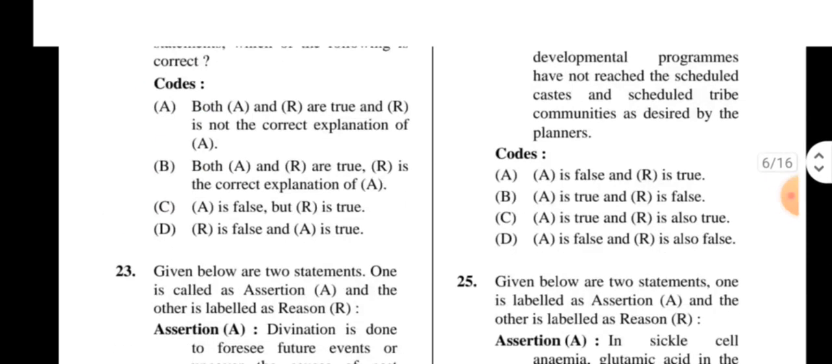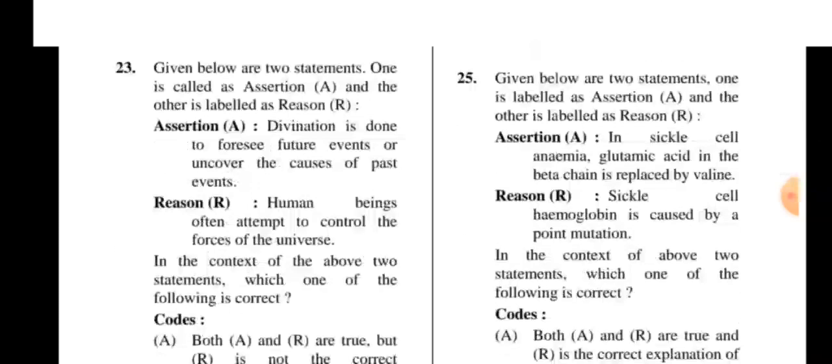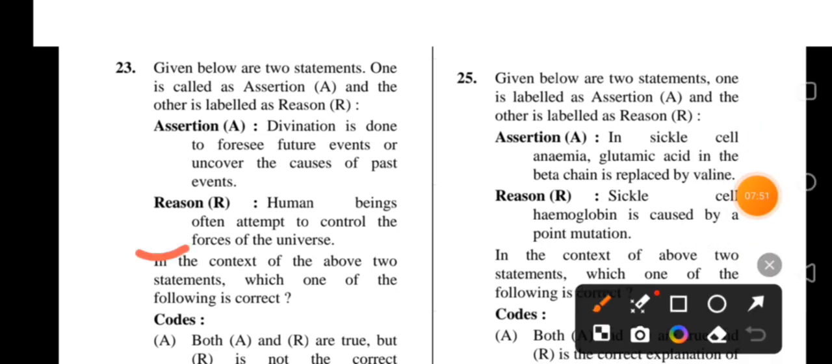Next, 23. Assertion: divination is done to foresee future events or uncover the causes of past events. It is correct. Reason: human beings often attempt to control the forces of the universe. This is also correct. And both correct, and R is the correct explanation of A. Okay.